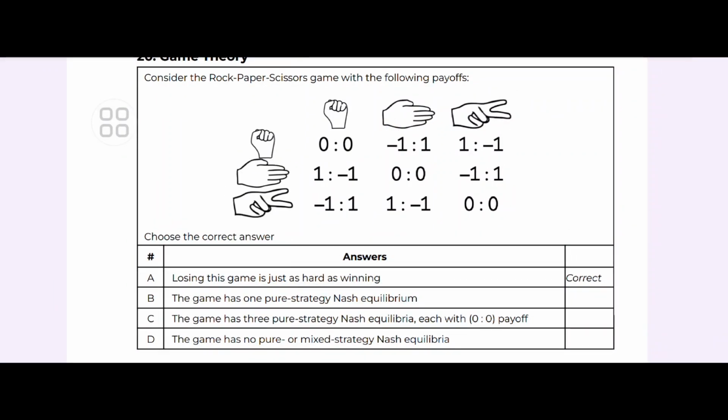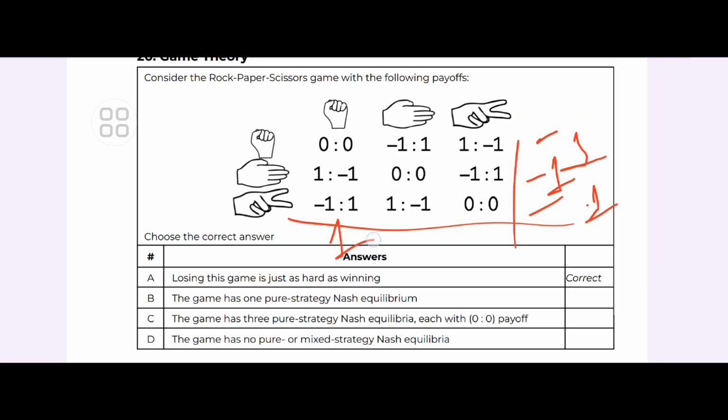Here the minimum is minus 1, here the minimum is minus 1, here the minimum is minus 1. Here the maximum is 1, maximum 1, maximum 1. So it matches: losing this game is just as good as winning.